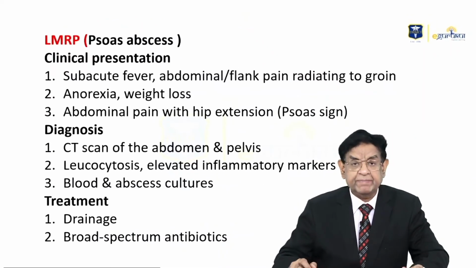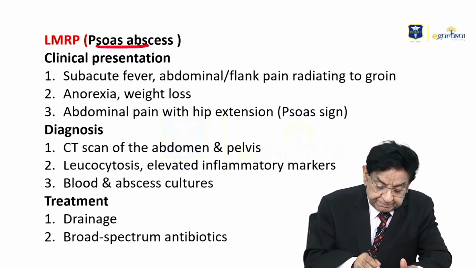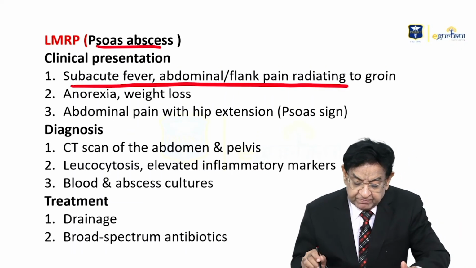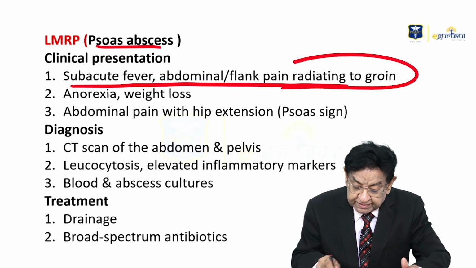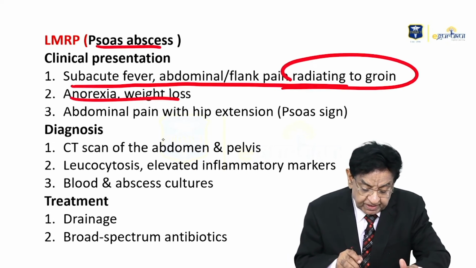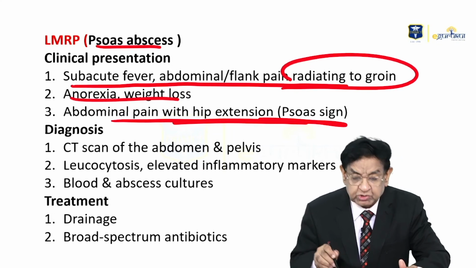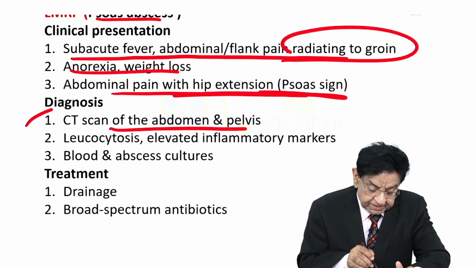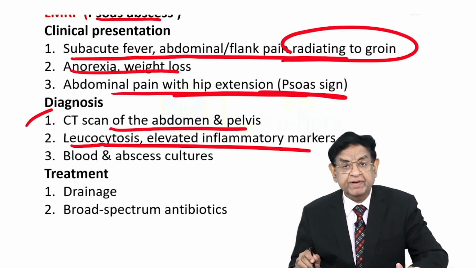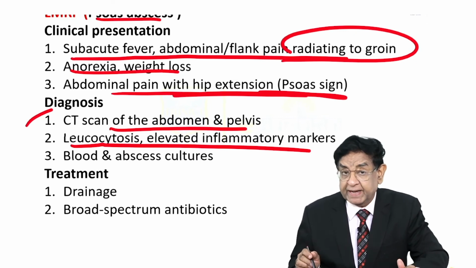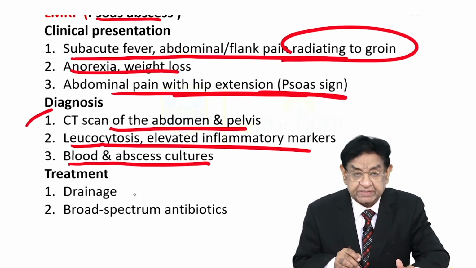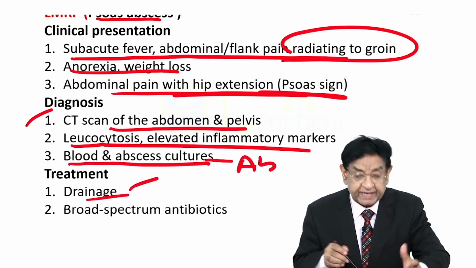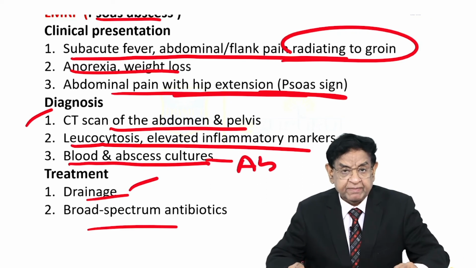So a quick recap of the last major revision points about psoas abscess. Summary: clinical presentation, subacute fever, abdominal or flank pain radiating to the groin, anorexia, weight loss, abdominal pain with hip extension, the psoas sign. CT scan of the abdomen and pelvis is diagnostic. Leukocytosis and elevated inflammatory markers are the signs that we see. As with any abscess, blood and abscess cultures are needed for antibiotic therapy planning. Drainage, just as for any abscess, and broad-spectrum antibiotics.